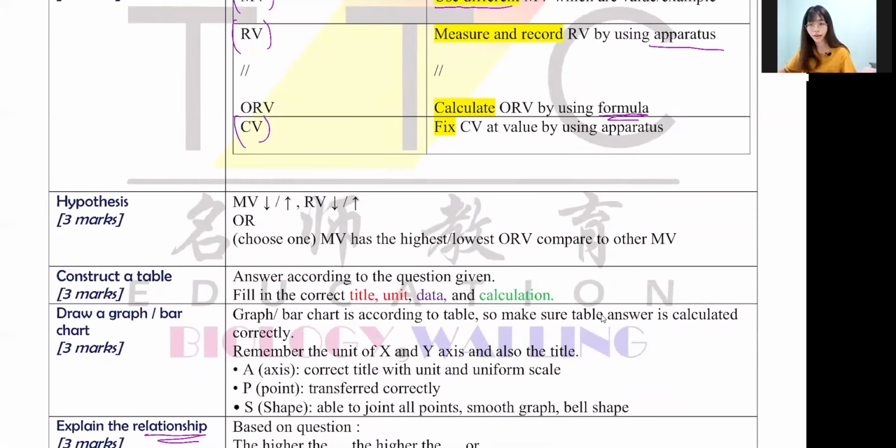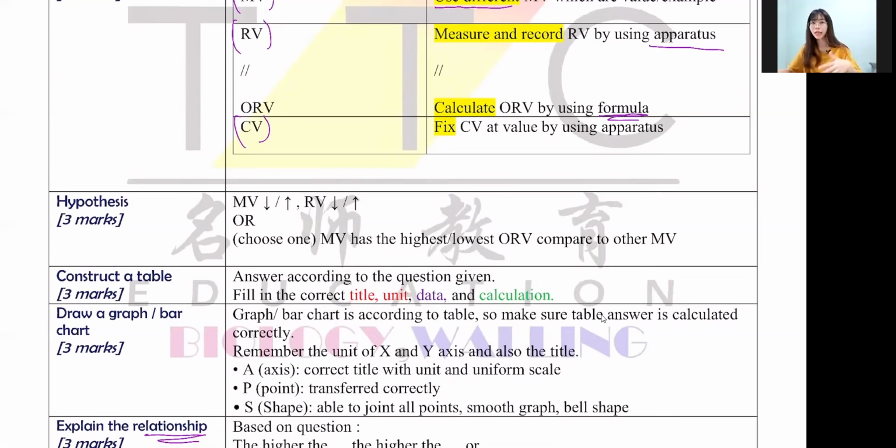Because in primary school, you write that, right? Of course, in Form 4, Form 5, you can also write the higher the MV, the higher the RV. But, okay, there's a but. If the MV has no value, you cannot write MV higher, RV higher, because you have no value for MV. How do you write MV higher, RV higher, right? In this case, if MV got no value, you have to choose the highest or the lowest MV to explain.